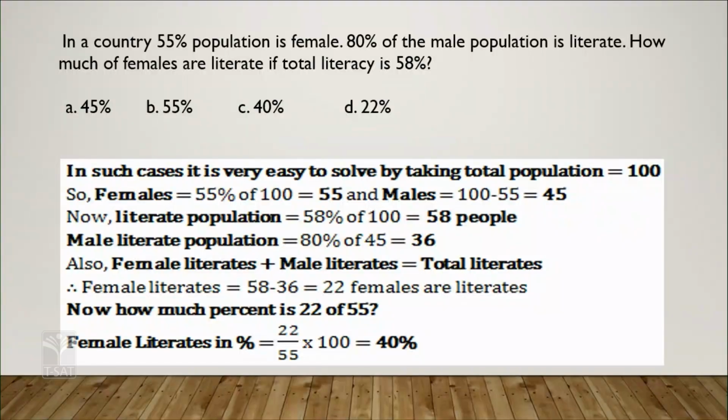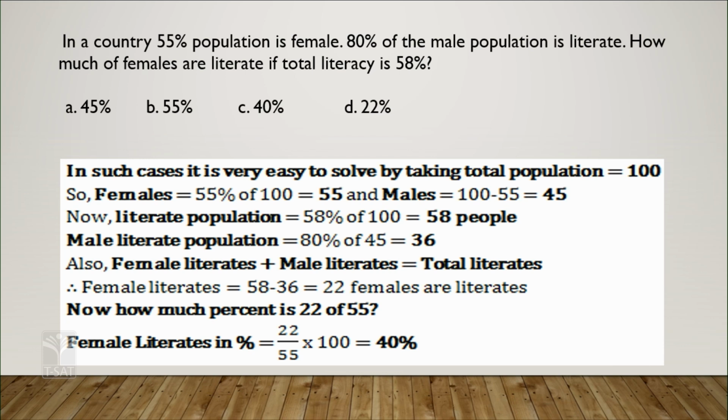Clear? In a country, 55% of the population is female, 80% of the male population is literate. Then how much of the females are literate? Total literacy is 58%. Here I collected most questions from previous examinations only, so you can understand the standard of the question. 55% of the population is female, means the remaining 45% of the population will be male.